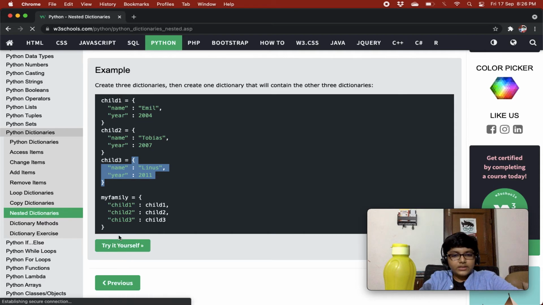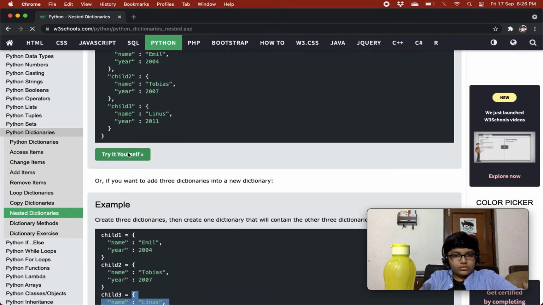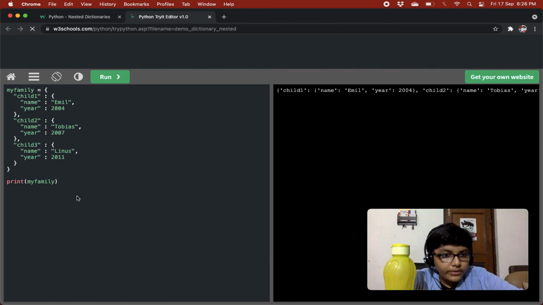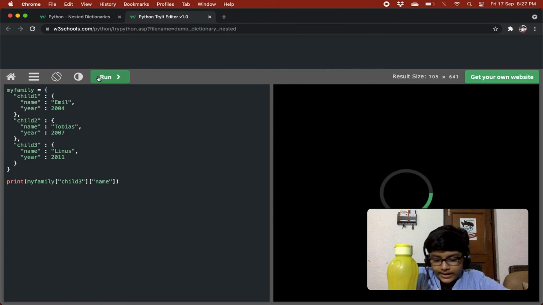And now if we want to access one of the items, we'll just access it over here. If you want to access child3's name, first we'll access child3 of myfamily. So we now have child3, and this is also a dictionary. In this we'll access it using square brackets and give name over here, right? So this will bring us child3's name, that is Linus.